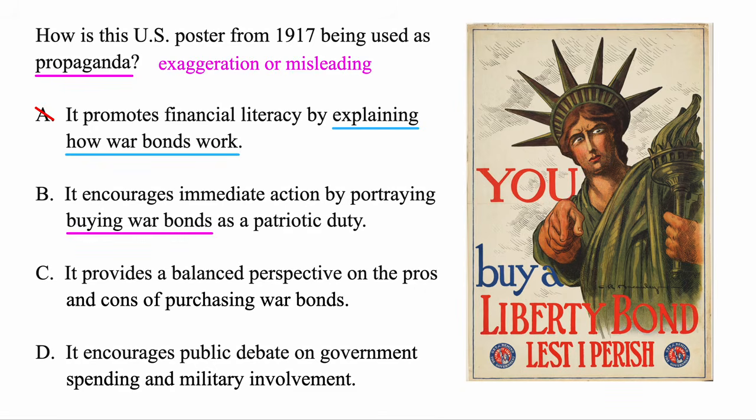Well, they are wanting us to buy war bonds, and it does seem like a patriotic duty. By using fear and guilt, they're saying if you don't buy one, the whole country is going to perish and die. Definitely trying to guilt us into doing it through fear. So we know that when these things are involved and there's a lie going on, that statement sounds like propaganda.